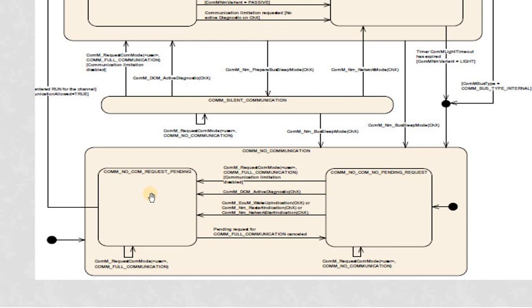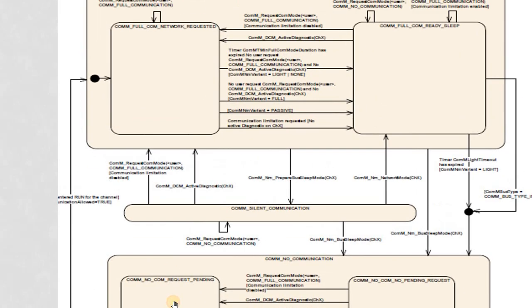And from here it will go to ComM full COM whenever the ComM allowed flag is made true. As I told earlier, this ComM allowed flag will be made true by the developer.